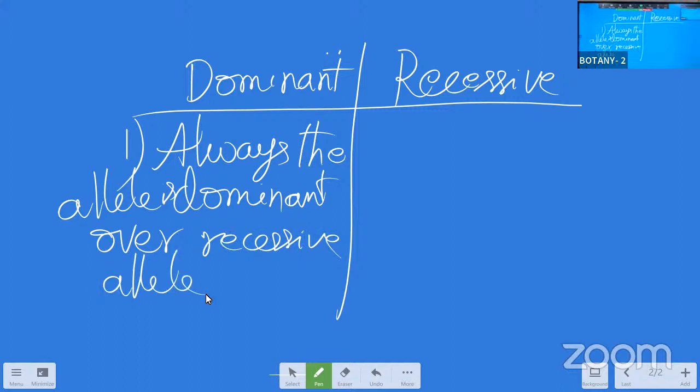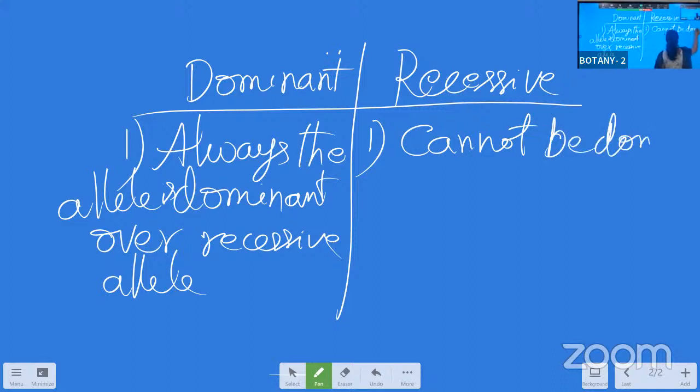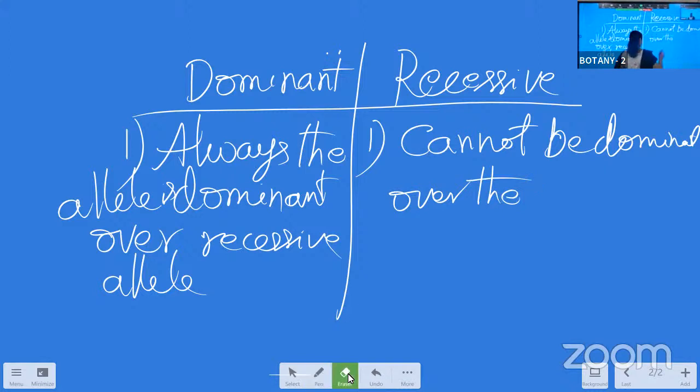And for the recessive allele, we can say the recessive allele is not dominant over the dominant allele, and it is present only in the homozygous condition. The recessive allele cannot be dominant. That much we can say for the dominant and the recessive, the first point.